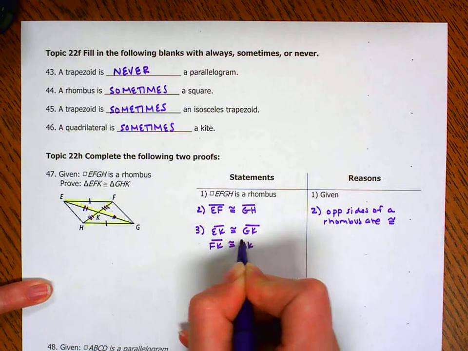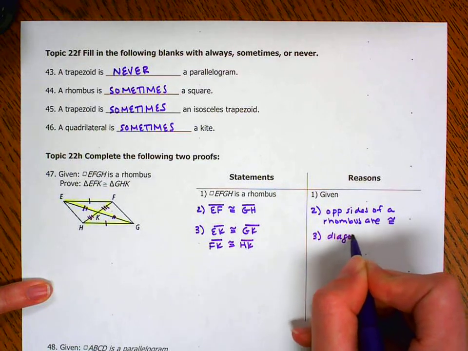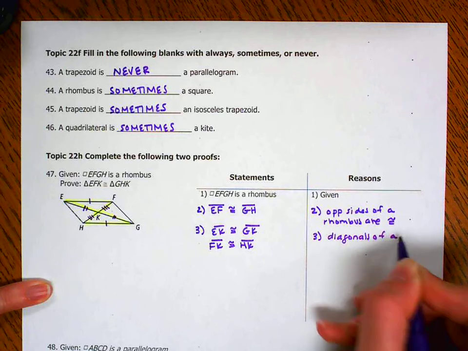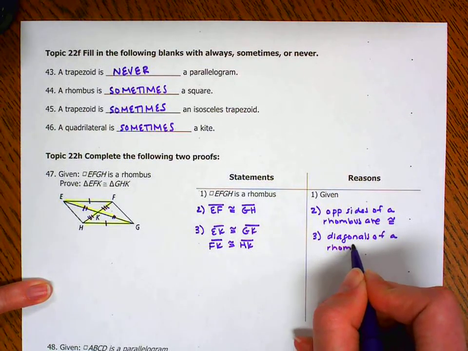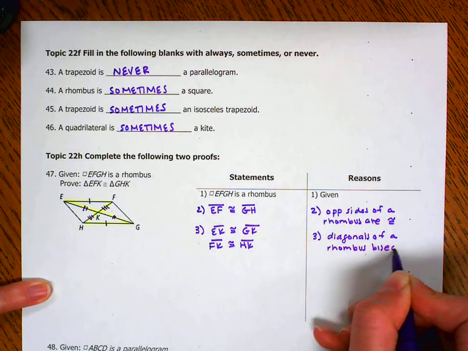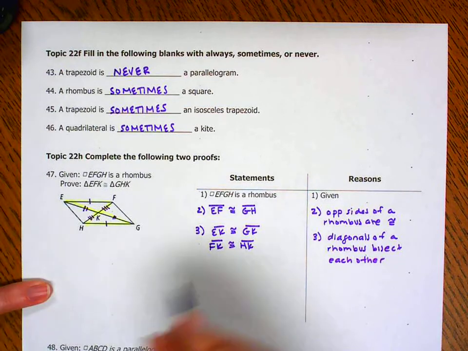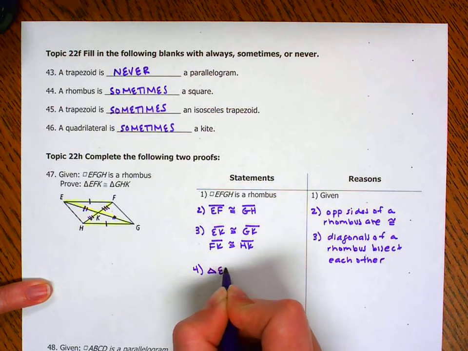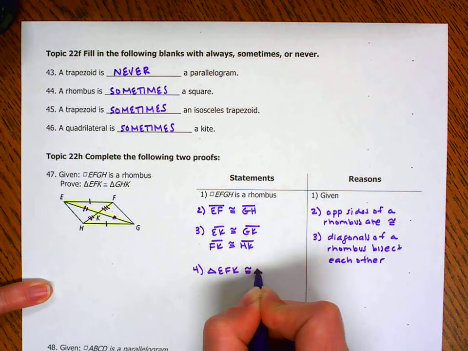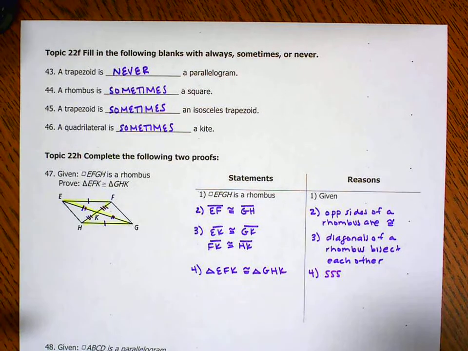and is congruent to HK because diagonals of a rhombus, or you could just say parallelogram because a rhombus is a type of parallelogram, diagonals of a rhombus bisect each other. Okay, well now I can say my triangle is congruent to my other triangle because of SSS. There's a lot of ways you could have done this one.